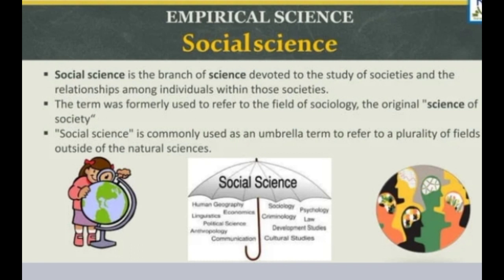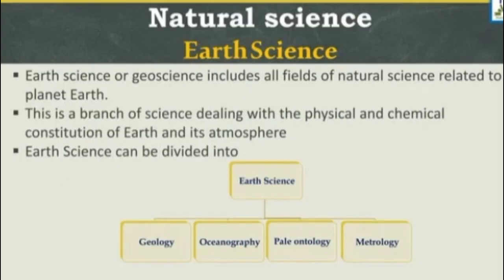The term social science was formerly used to refer to the field of sociology, the original science of society. Social science is commonly used as an umbrella term to refer to a plurality of fields outside of the natural science.